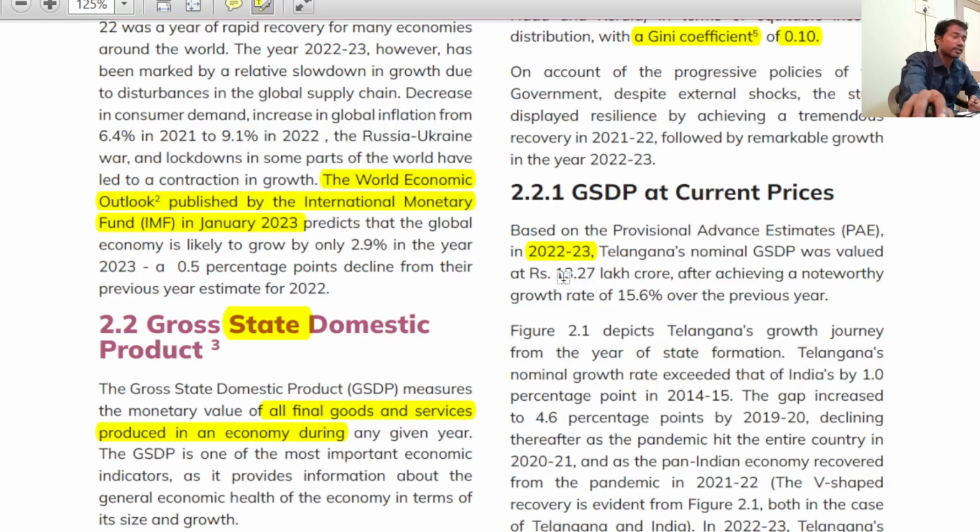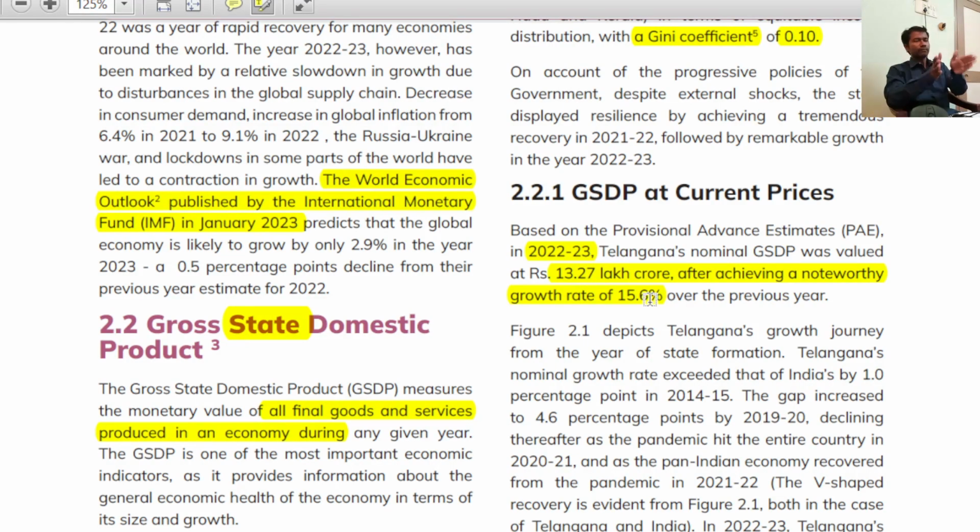So remember this fact, sir. 13.27 lakh crore. What is this fact? The question is, what is Telangana's nominal GSDP? The answer is 13.27 lakh crore. You need to remember this fact. And what is the growth rate? 15.6%. I will show you how this 15.6% value is derived, and what the growth rate means.